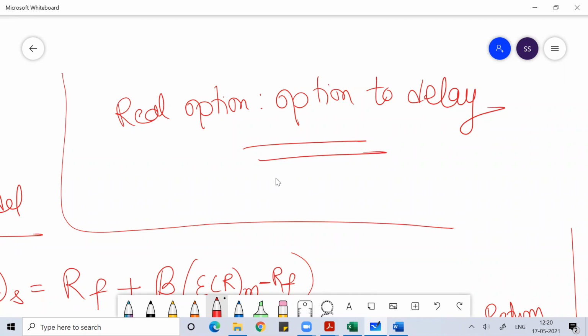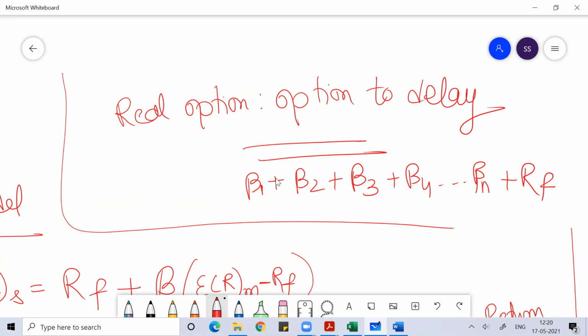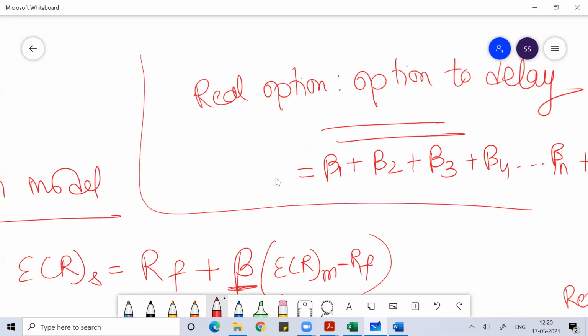So there are a lot of parameters. In the risk adjusted discount rate, we try to bring in all the parameters of risk which you can have: parameter 1 plus parameter 2 plus parameter 3 plus parameter 4, all the parameters of risk which can impact your project together. That I call the risk adjusted discount rate.